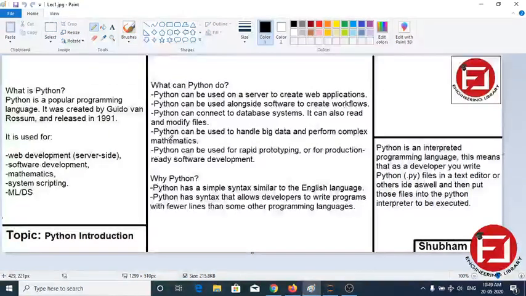I suggest you pause the screen and note down these points, all these questions, 1, 2, 3, and this extension which I have mentioned. These three questions might be asked anywhere, so you can pause the screen and make a note of these. So what is Python? Python is just like another programming language.